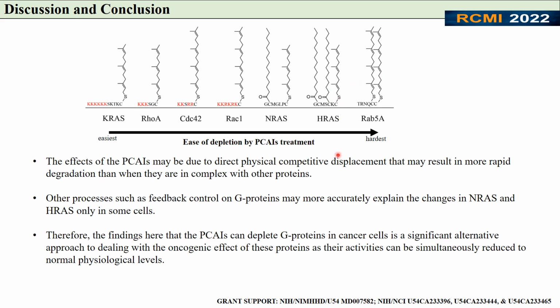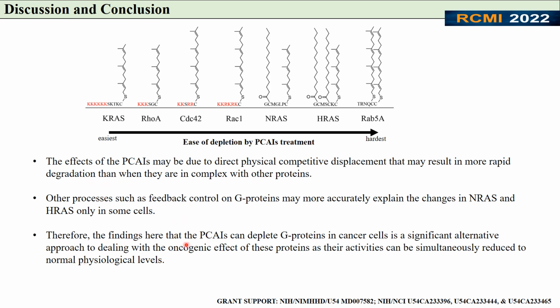Concurrent with the Western blot results, KRAS, ROA, CDC42, and RAC1 showed depletion of their levels in all cell lines, while the decrease observed in NRAS and HRAS may be due to other factors aside from PCAIs interaction. Lastly, no significant difference was observed in the level of RAB5A, which implicates that the PCAIs can't work on them. So the effects of the PCAIs may be due to physical competitive displacement that may result in more rapid degradation than when they are in complex with other proteins.